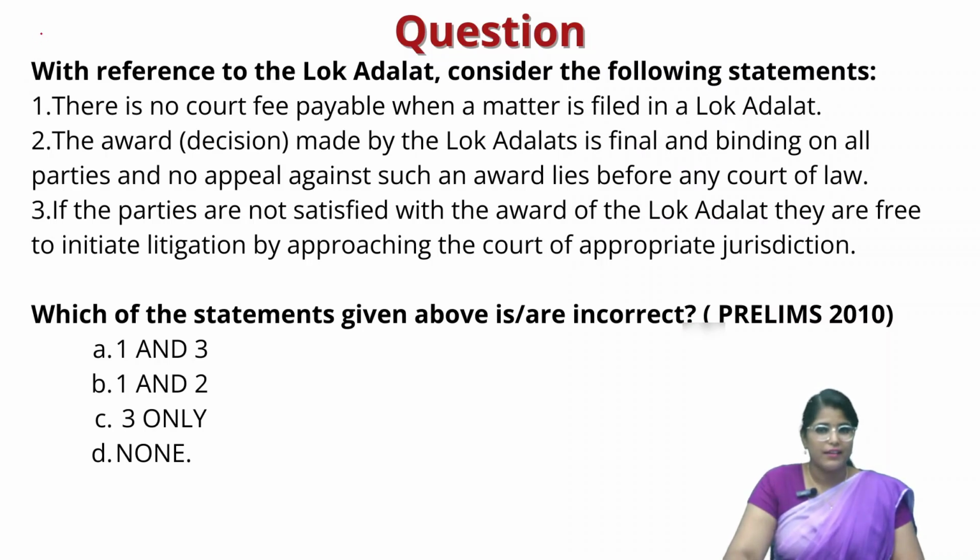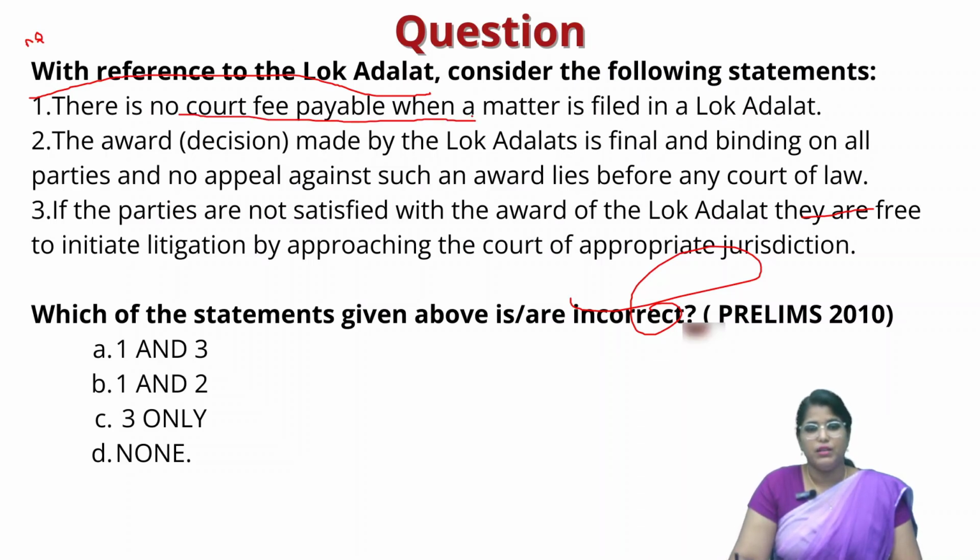Now, to test our understanding, let us solve some previous year questions and MCQs from the news article discussion that we discussed today. Look at this first question about Lok Adalat. You have to find which of the statements are incorrect. Not the correct statement, you have to find the incorrect one. Here the first statement says there is no court fee payable when a matter is filed in a Lok Adalat.